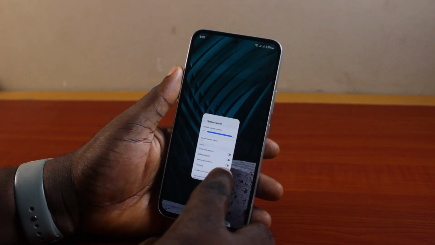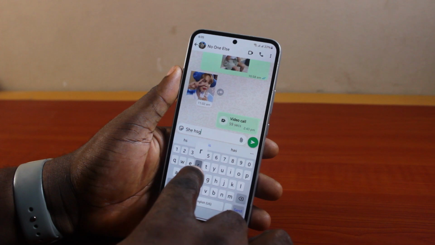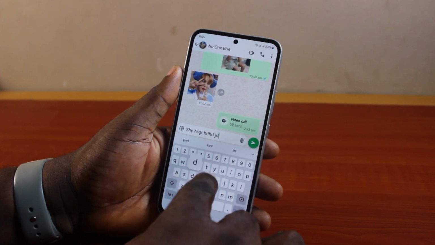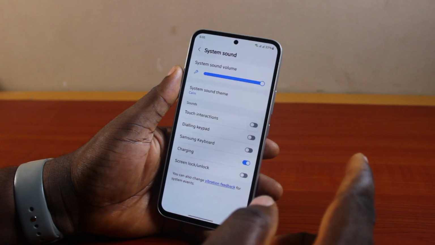Now once you disable that and you go back to your chatting spree, you discover that your Samsung keyboard is no longer making the sound. You see that? You're only going to feel the haptics.